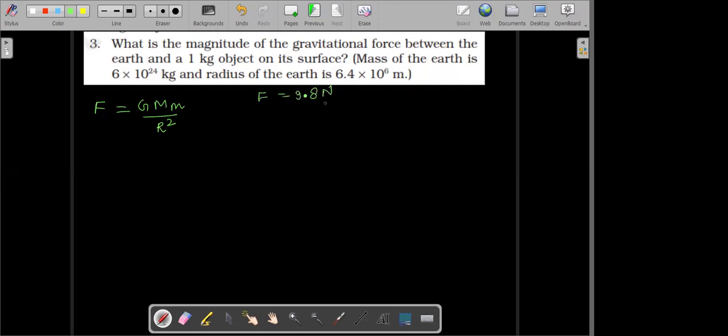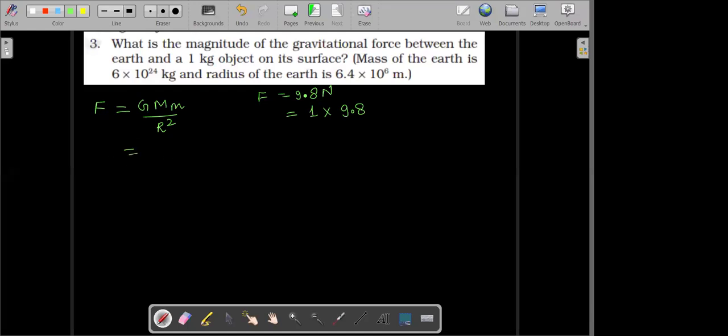And this 9.8 Newton, how did we obtain this? We obtained it as mass 1 kilogram multiplied by the acceleration, that is 9.8. So you get mg, which is 9.8. See what the question asks you: what is the magnitude of the gravitational force between the Earth and a 1 kilogram object on its surface. So the Earth attracts the object with a force, and that force we call the weight. Definitely it will be equal to mass multiplied by acceleration. If you solve it like this, then also you get the same answer.